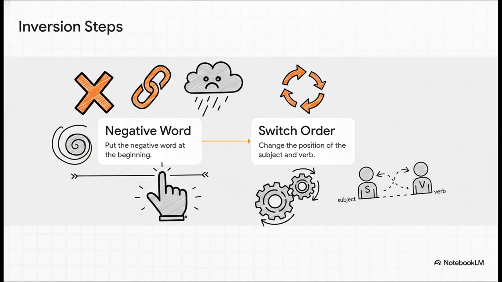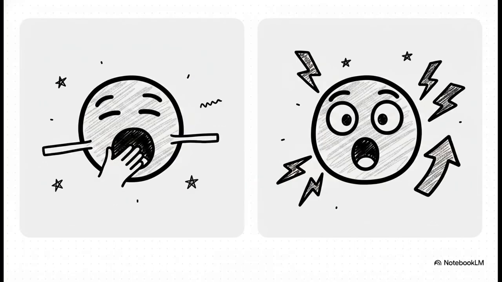Step 1. You take a negative or restrictive word, like never, rarely, or not only, and you forcefully put it right at the very beginning of the sentence. Step 2. You change the normal position of the subject and the auxiliary verb. Basically, you swap them. This makes a highly complex grammar rule feel totally actionable and easy to replicate. The absolutely crucial point here is hearing the difference.